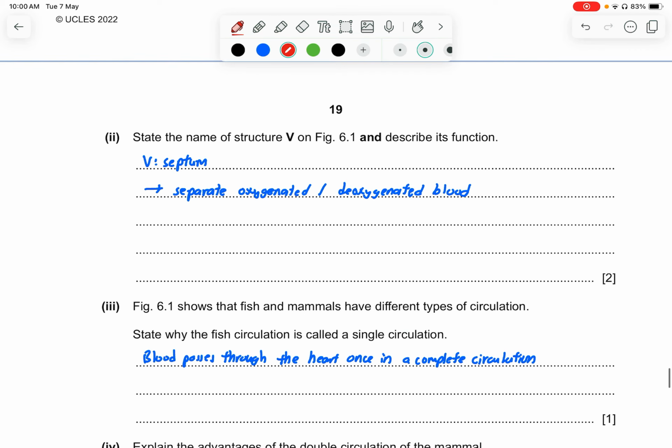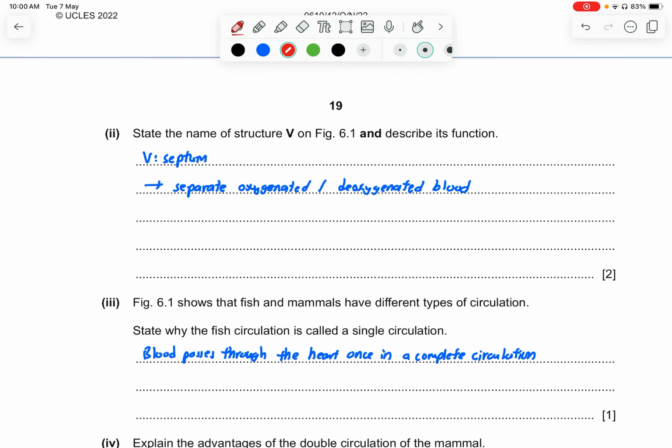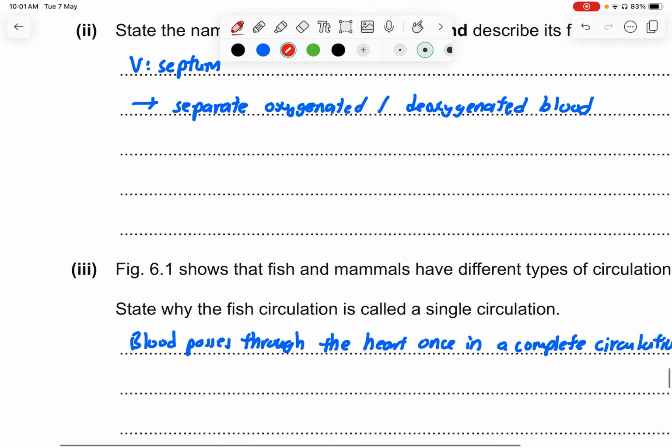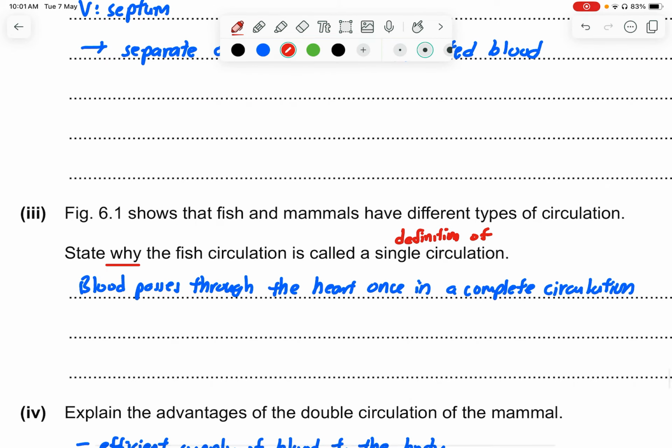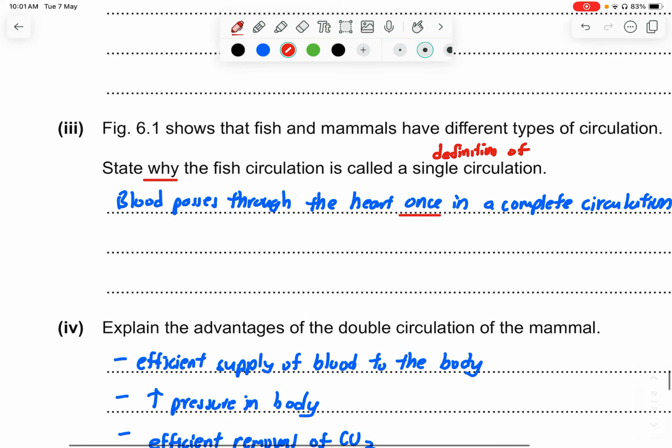Part 3. Figure 6.1 shows that fish and mammals have different types of circulation. State why the fish circulation is called a single circulation. So I feel like you may be wondering what I mean by why. It's actually just a definition of single circulation, which is blood that passes through the heart once. Okay, that's the key word. In one complete circulation, the blood only passes through once only.